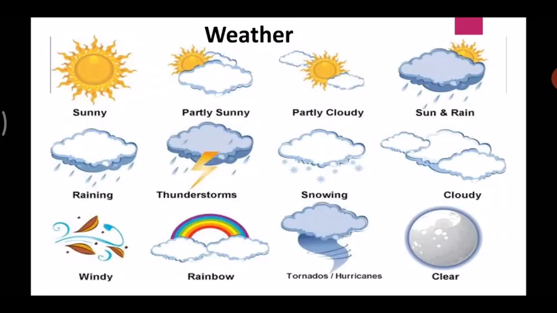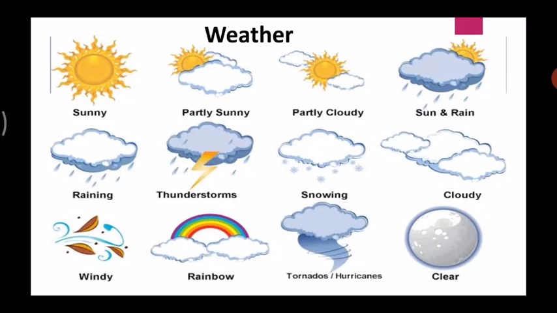Okay, let's move forward. So, weather is defined as change in condition of a place, which may change from hour to hour, day to day, or even minute to minute. So sometimes you may have a sunny day. Sometimes it will be partly cloudy, partly sunny.